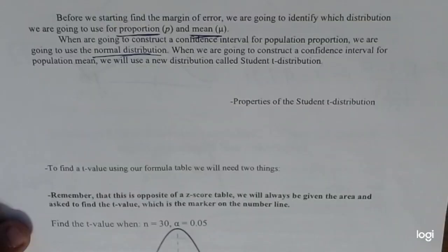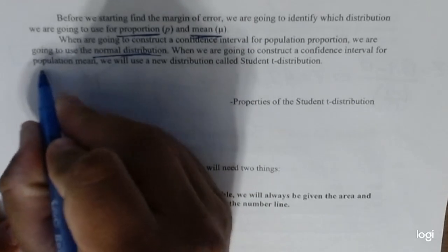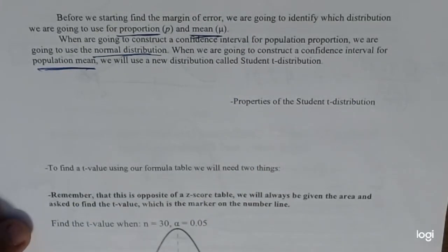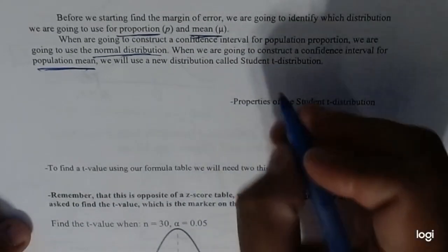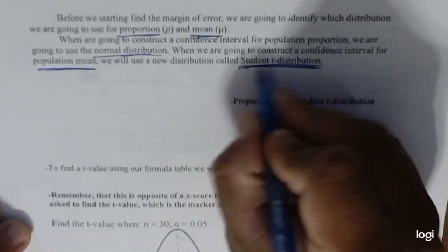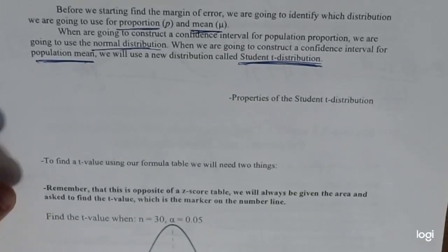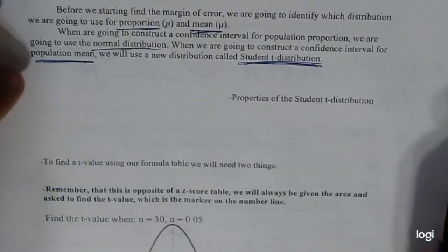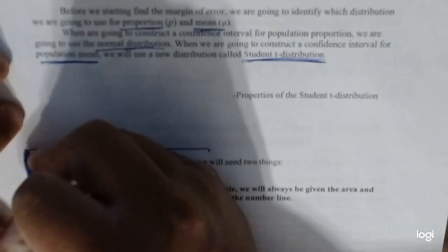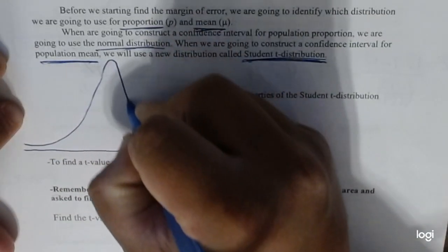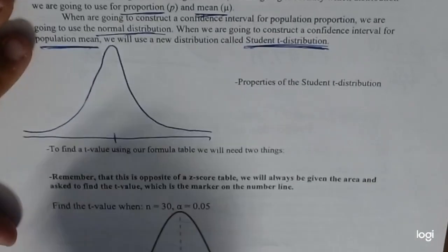However, when constructing a confidence interval for a population mean, we're going to be learning a new type of distribution called a student t distribution. It's a new one. Now the good news is this is very, very similar to a normal distribution curve, which is the best part. The only difference is this hump is far more dramatic. That is pretty much one of the only major differences in the shape of the curve.